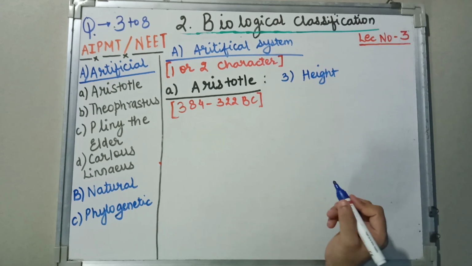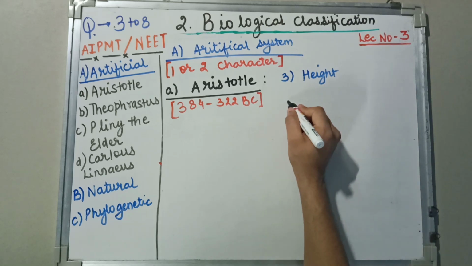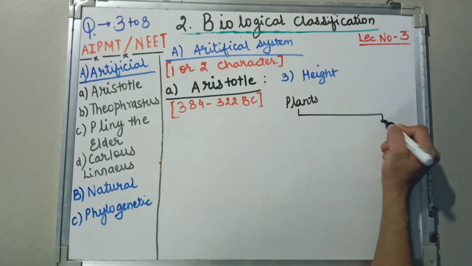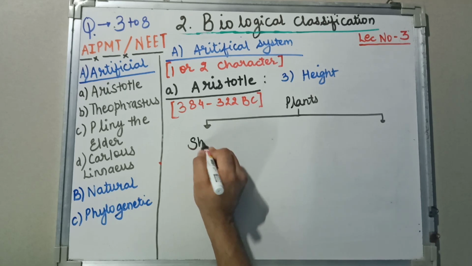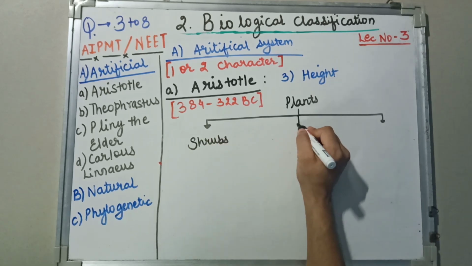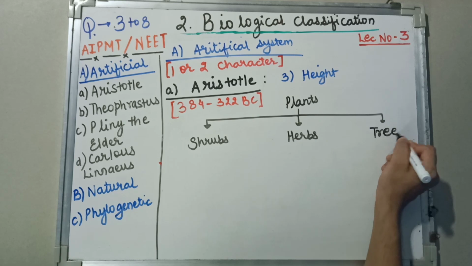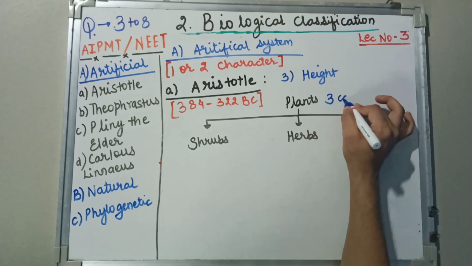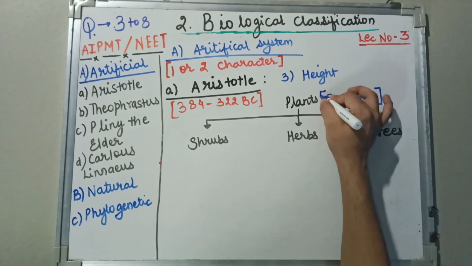On the basis of height, Aristotle classified plants into three major types: shrubs, herbs, and trees.